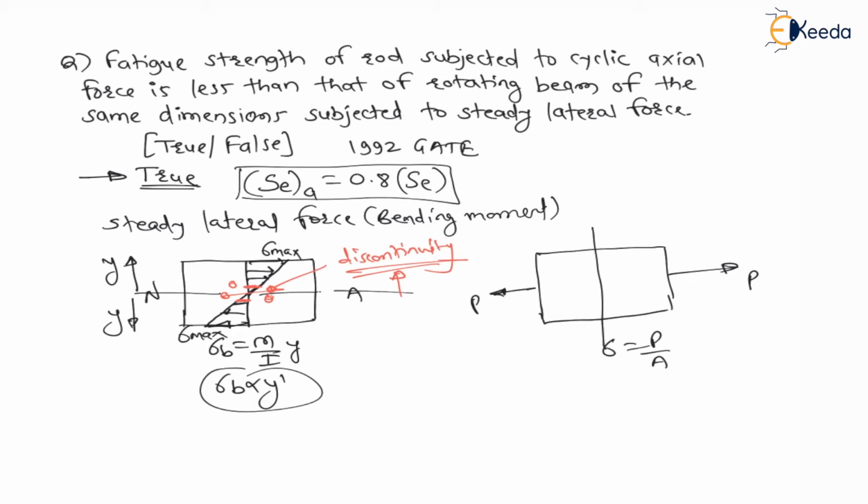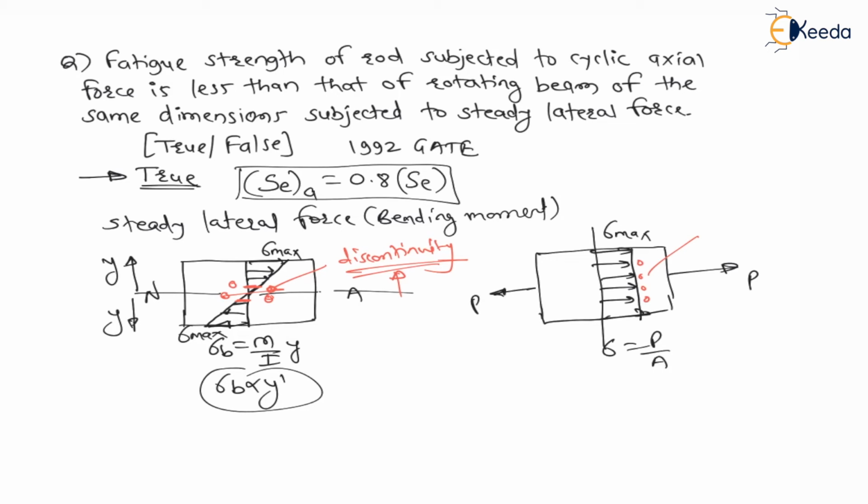Therefore, the stress distribution is a constant line, means at each and every location the stress is maximum. That means a discontinuity present at any location is harmful, because at each and every location stress is maximum.